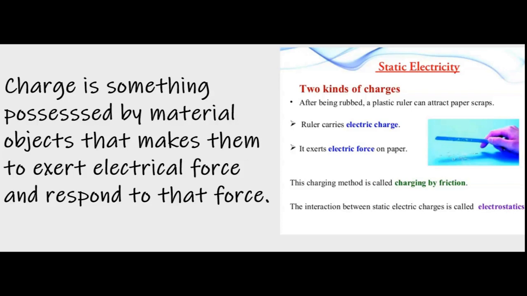You can see that after you rub a plastic ruler with a cloth or with a silk cloth, the plastic ruler can attract paper scraps. In other words, the ruler carries the electric charge. It exerts electric force on paper. This charging method is called charging by friction. So, the interaction between the static electric charges is called electrostatics.